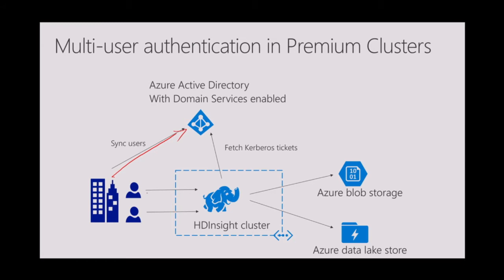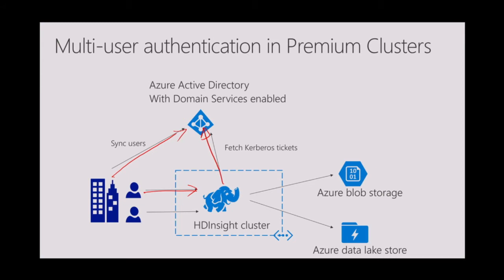So next time when the users come in with their username and password, HDInsight goes to the domain services and validates the username and password, that this user is correct. After it validates, it fetches the Kerberos ticket for that user. It will pass the Kerberos ticket amongst the different Hadoop components, and then it will execute the job.